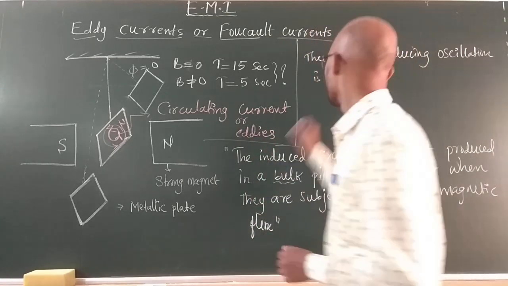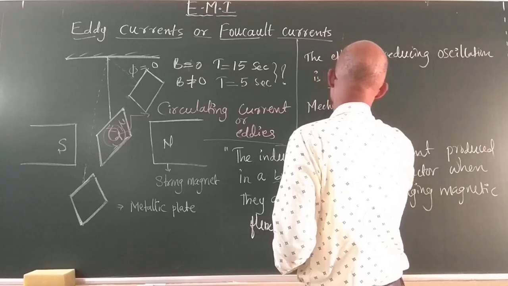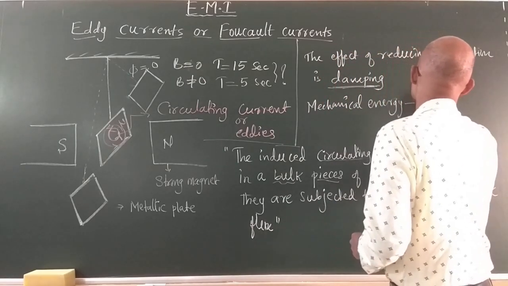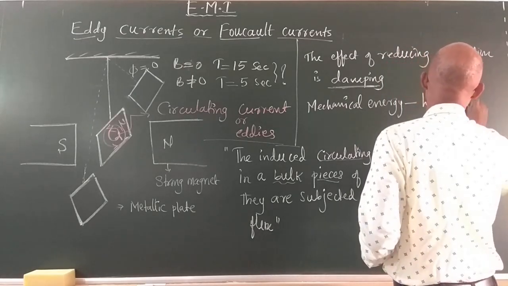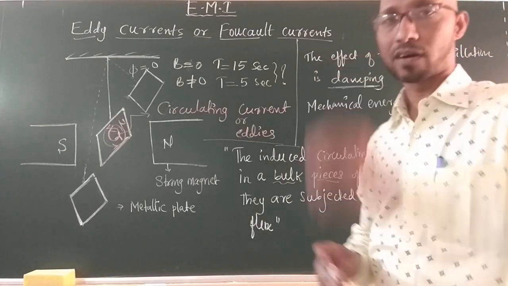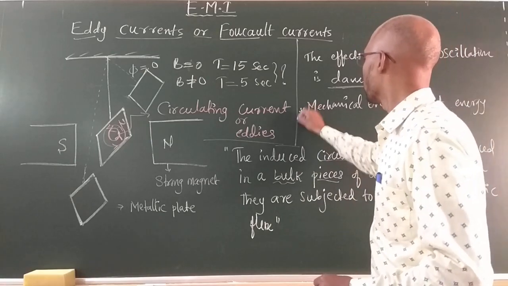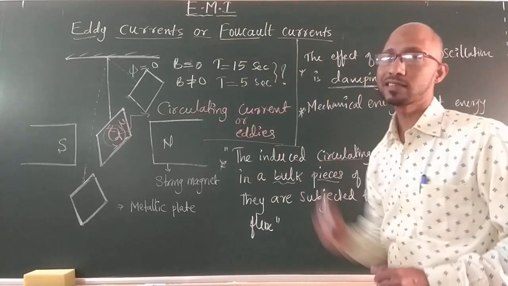This is very important: the mechanical energy of the plate is converted into heat energy in the plate. Because of this, the oscillations are damped. Okay, these three points are important regarding this experiment.